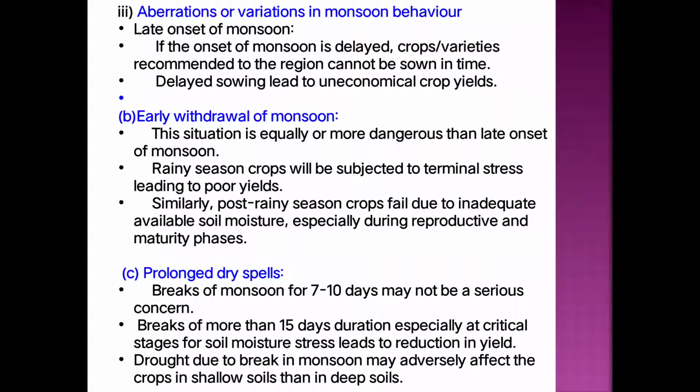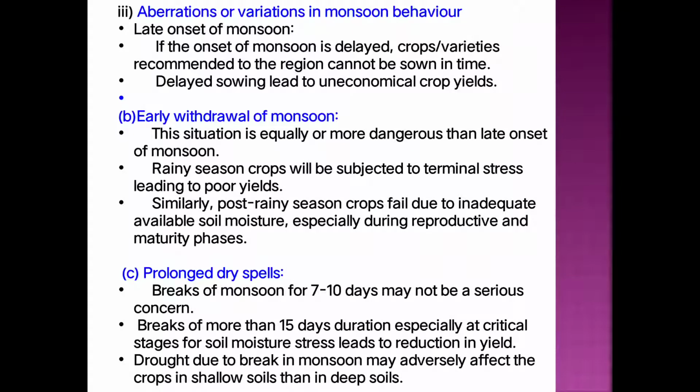If the onset of monsoon is delayed, the crops or varieties which are recommended to the region cannot be sown in time. If there is a late start of monsoon, then the certain crops or recommended varieties which are selected in a particular region cannot be taken.